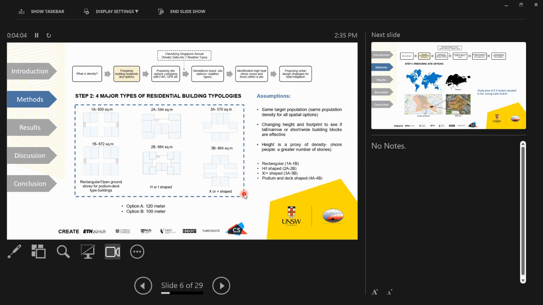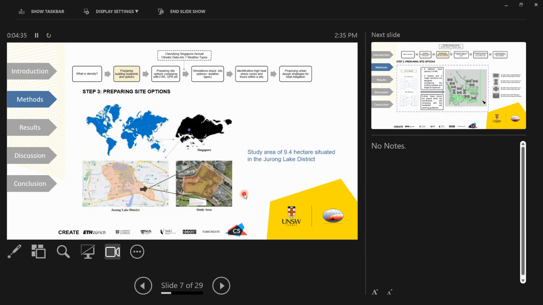So the first one is a rectangular shape. We have two height variations for that. Similarly, for another H or I shaped building, and there is a plus or X shaped building. And the fourth type is essentially a variation of the first one, as I already mentioned. But for that, the bottom 5 stories are going to be dedicated for the mixed use purposes. So we have two height variations. The first one is 120-meter, which is approximately 40 stories, and the second one is 100-meter, which is approximately 30 stories.